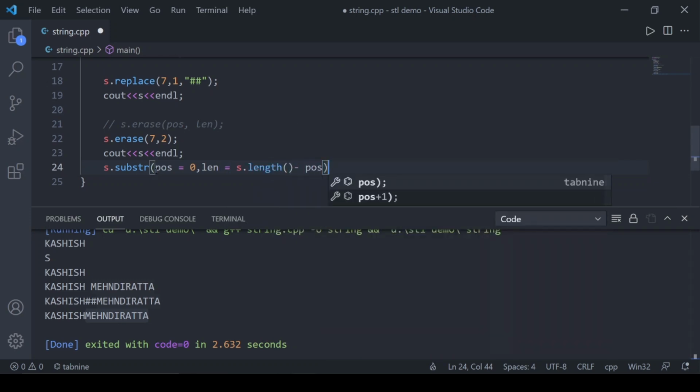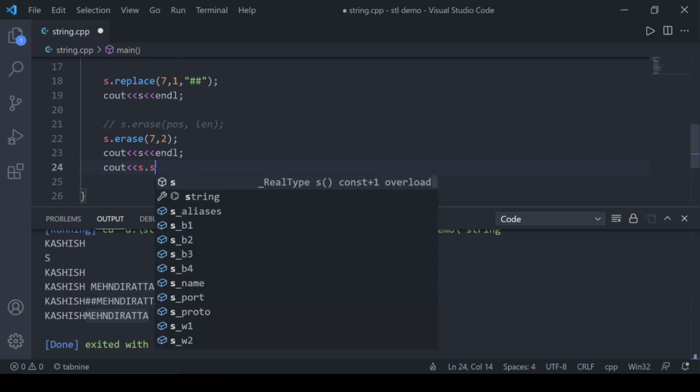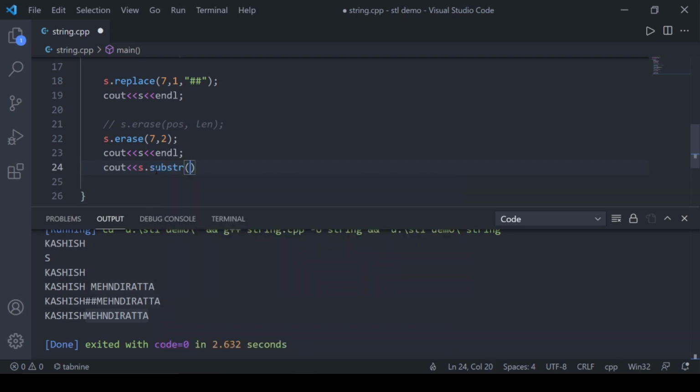Let me explain with an example. If I write s.substr and don't specify anything, it would be the entire string.